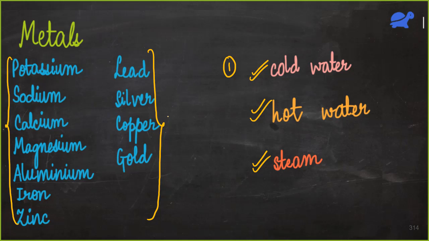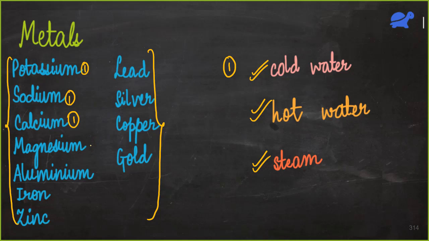What we'll see is that only sodium, potassium and calcium can react with cold water. Others will not show any reaction with cold water. Only potassium and sodium will react with cold water, and also calcium. These three will react with cold water.